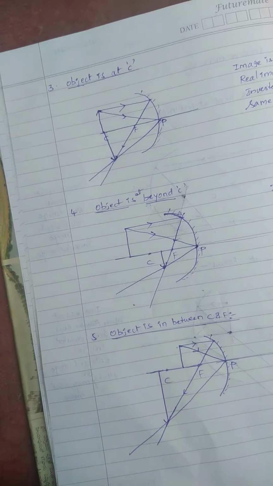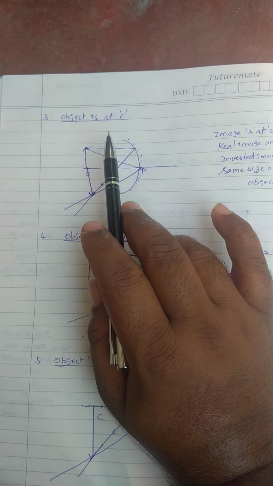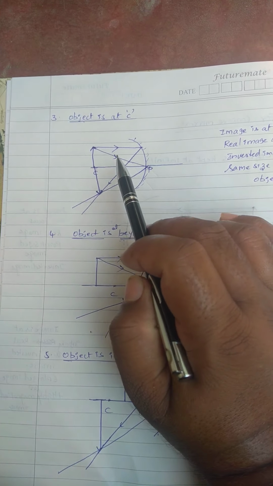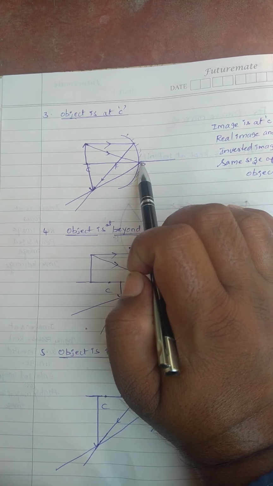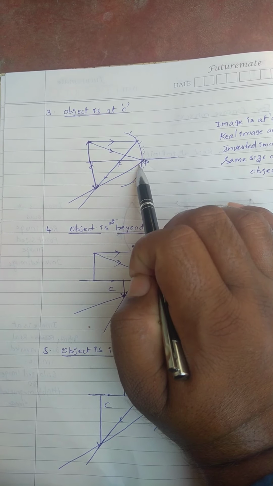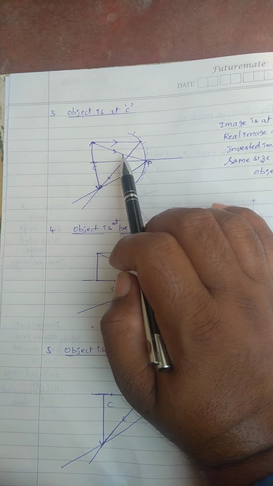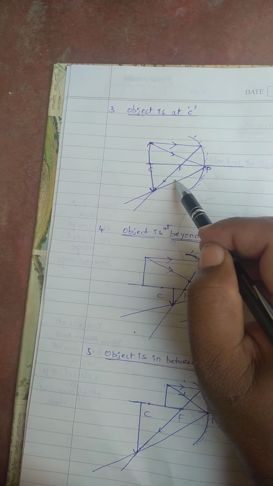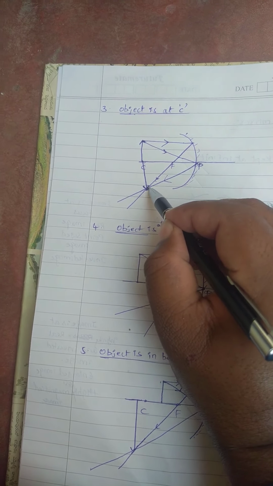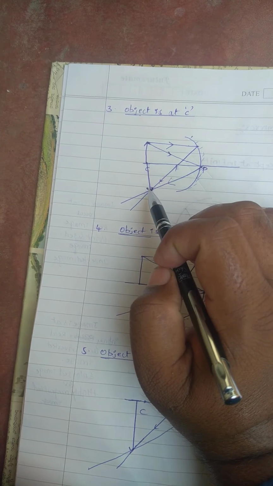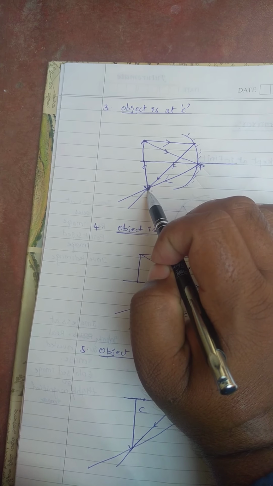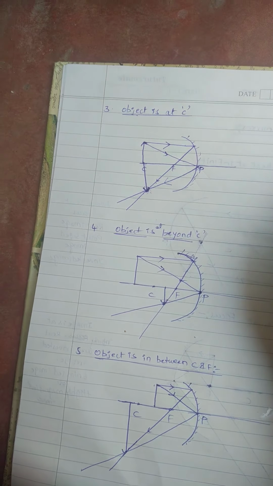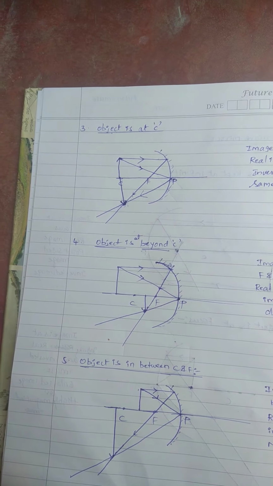Next one, you see, I kept object at C. See, incident light ray parallel to the principal axis, after reflection passing through focus. I take one more incident light ray, incident obliquely on the pole. After reflection, it reflects obliquely from the pole. Then here you can see one reflected light ray and another reflected light ray. Here intersection is there. So intersection of reflected light rays only forms the image. Where is the intersection? At C. So the image is also at C. It is also a real and inverted image, but the same size as the object.